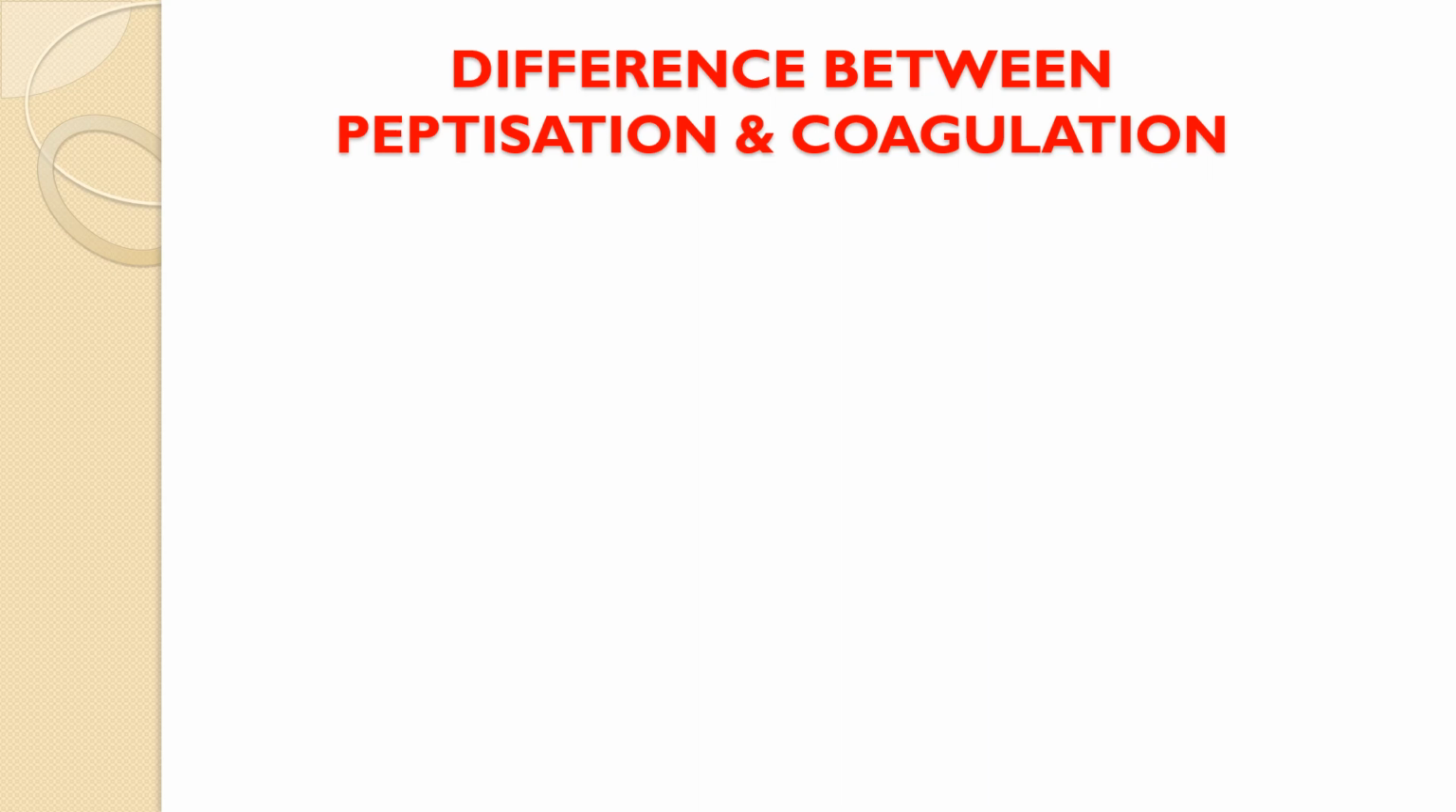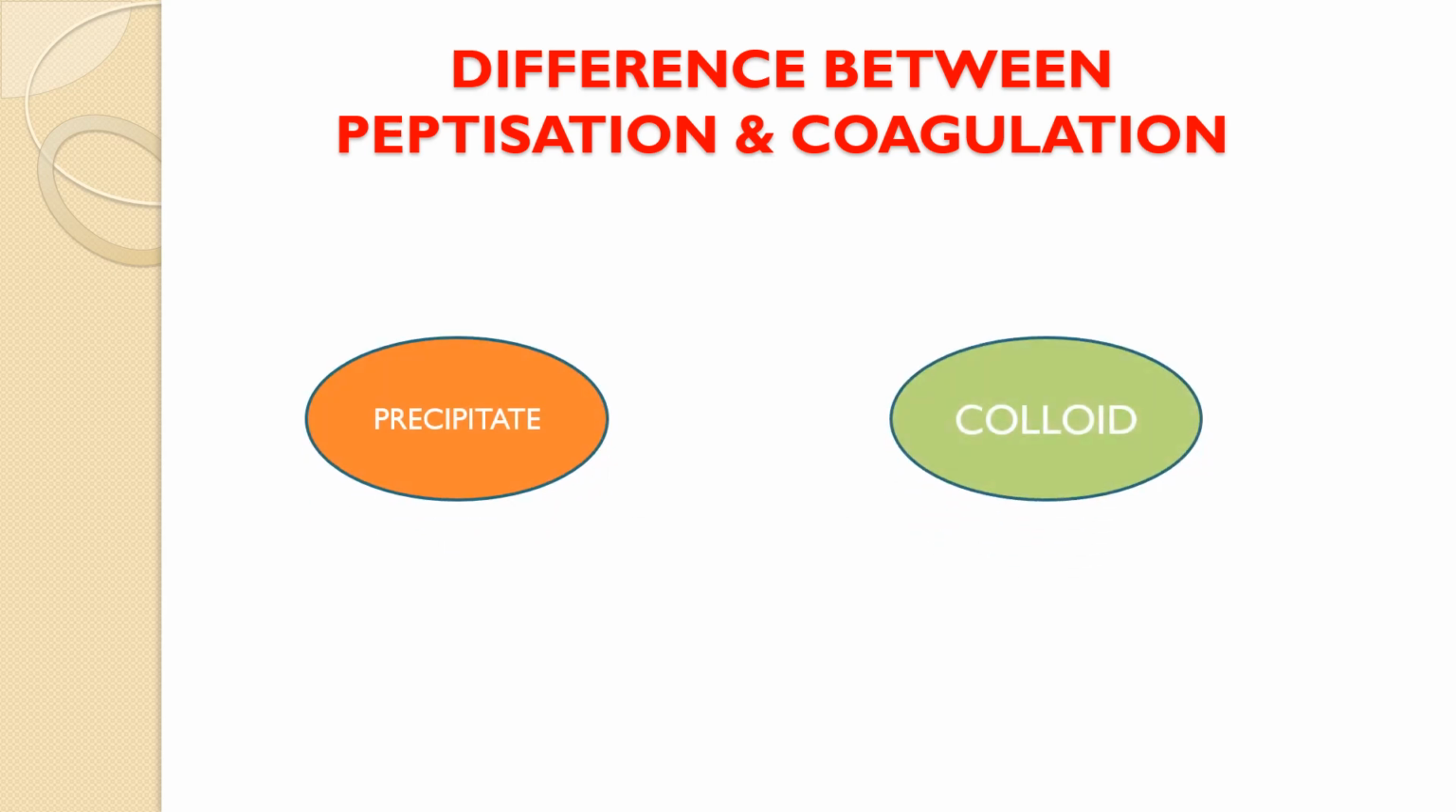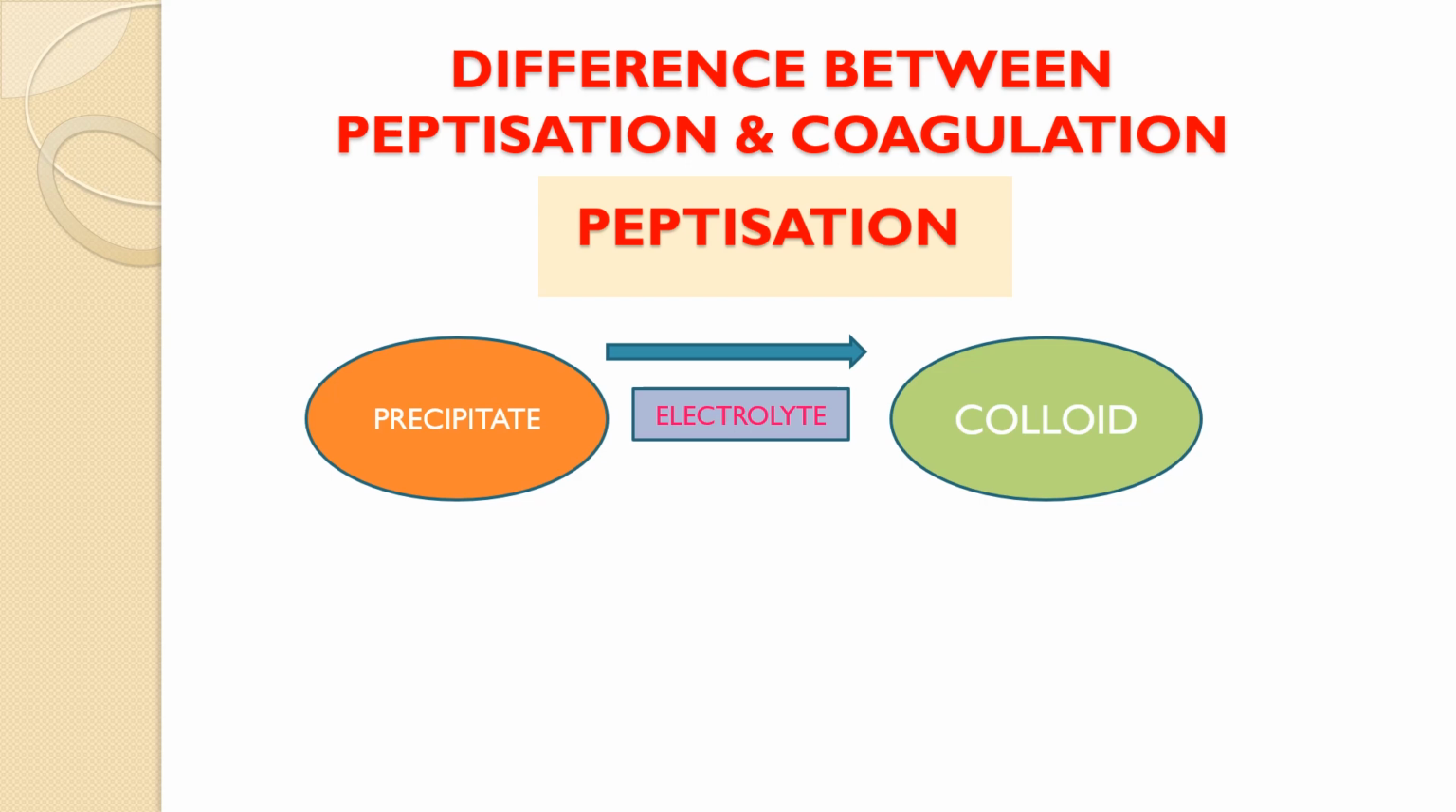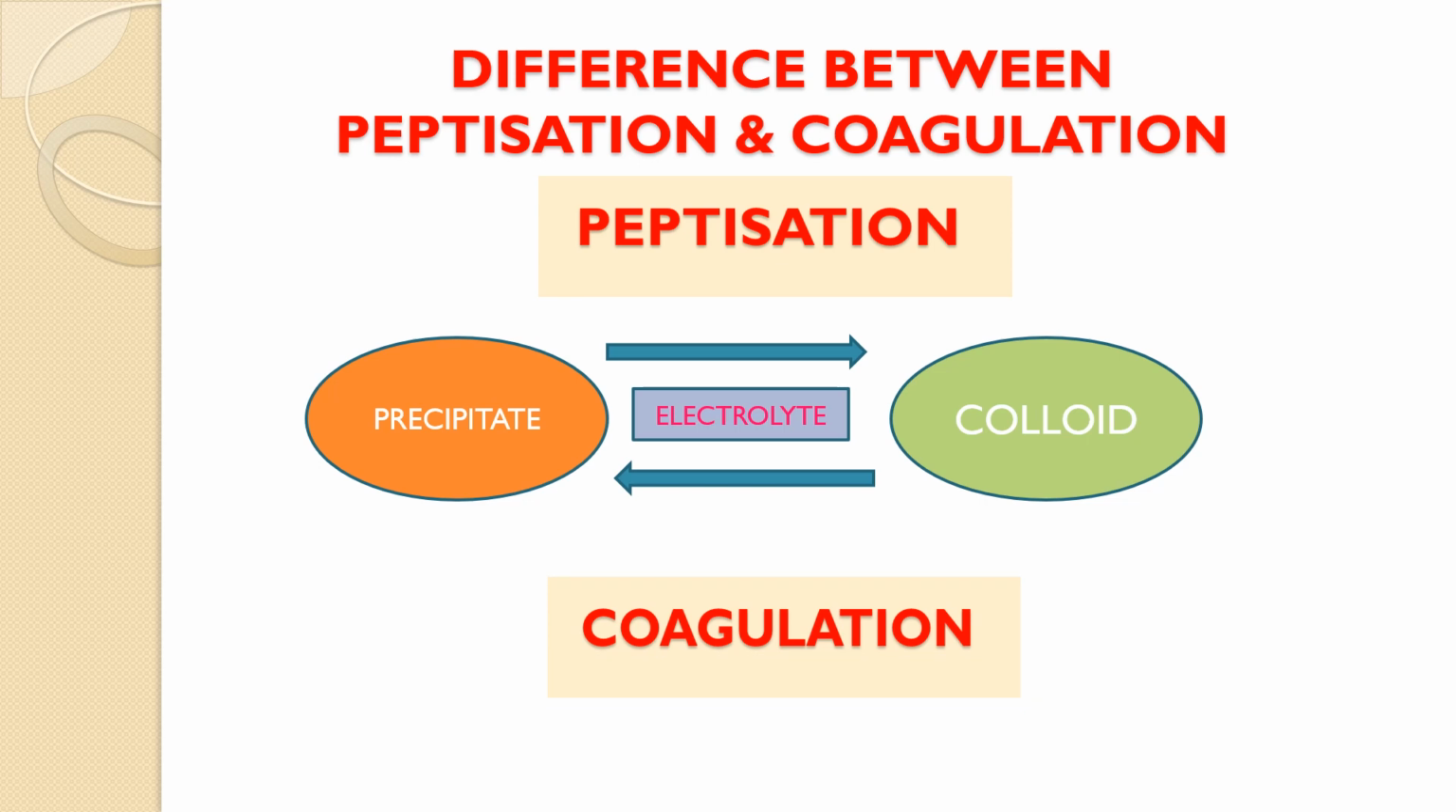Students often get confused between peptidization and coagulation, and this is one of the commonly asked questions. So let us understand this. Precipitate, colloid, electrolyte: these are the three things. When a precipitate gets converted into a colloid in the presence of an electrolyte, this is known as peptidization. Whereas when a colloid gets converted into a precipitate in the presence of an electrolyte, it is known as coagulation.